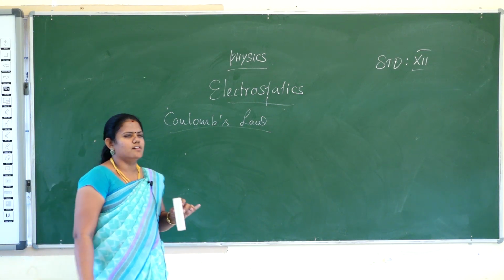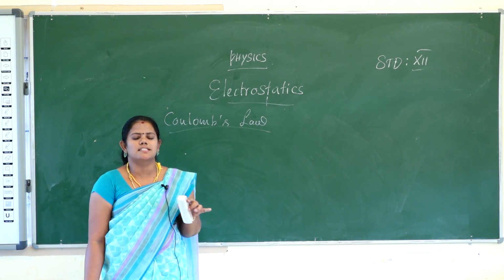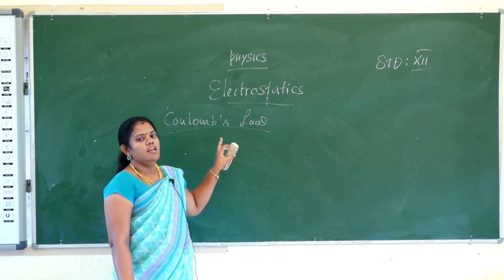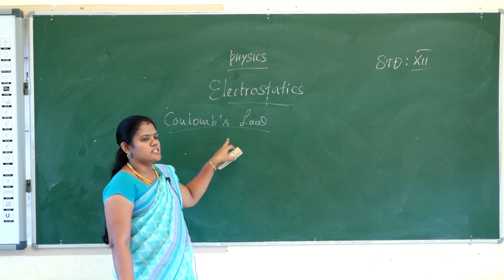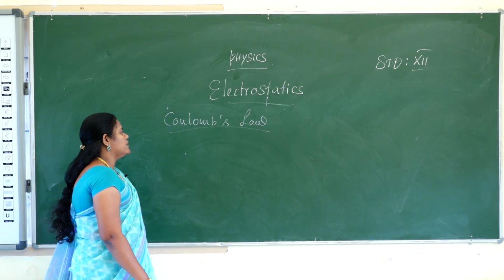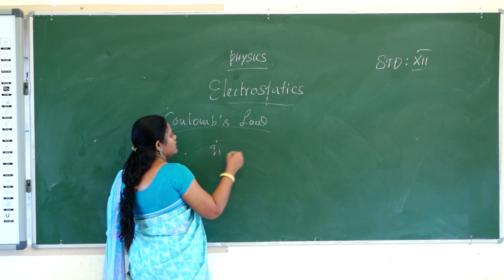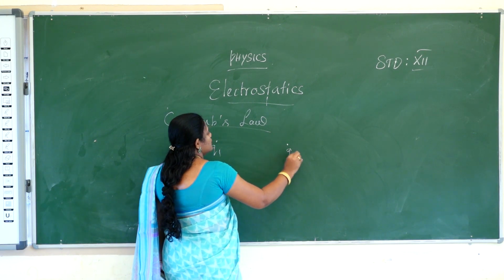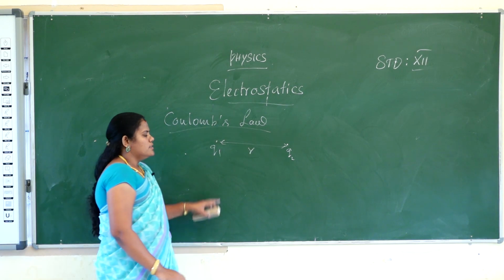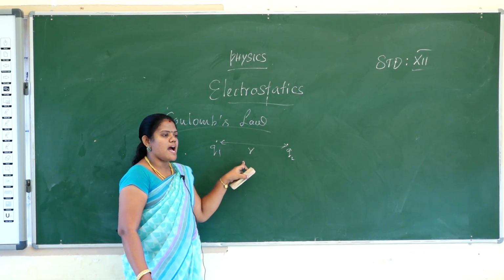Coulomb gave a very good formula for point charges: like charges repel and unlike charges attract. He gave one special law, that is Coulomb's law. Consider two charges, one positive, Q1, and another one, Q2, separated by a distance R.